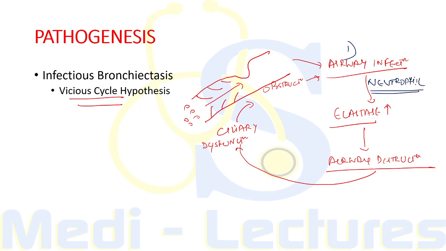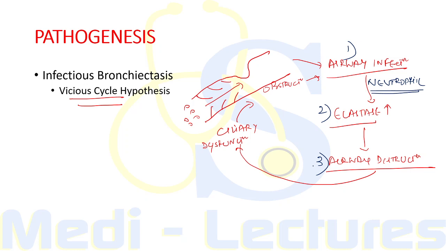Now, these neutrophils will lead to release of neutrophil elastase. This will lead to destruction of the airways.